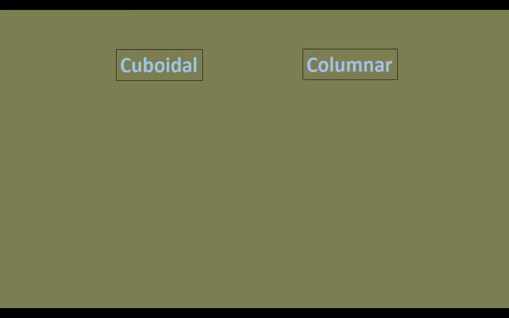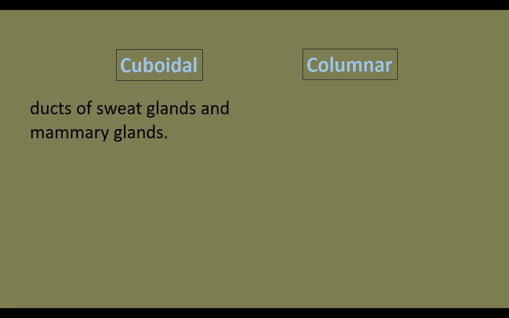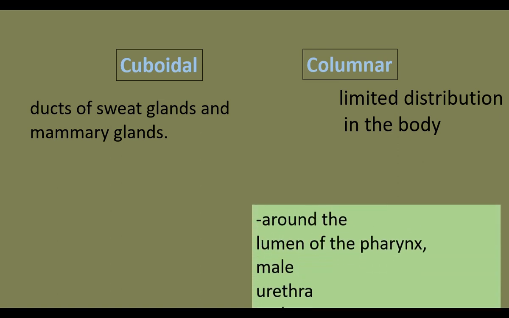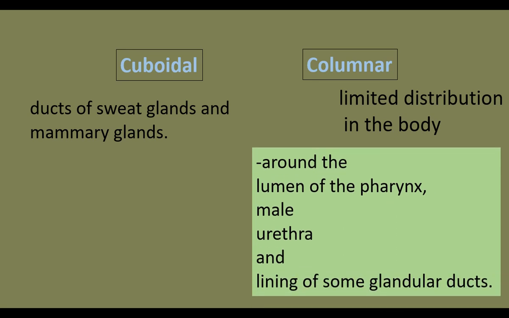Cuboidal epithelium is made up of multi-layered cube-like cells. It is found in the ducts of sweat glands and mammary glands. Stratified columnar epithelium is limited in distribution in the body. It is found around the lumen of the pharynx, male urethra, and lining of some glandular ducts. Lumen is the central space. The central space of the pharynx is called the lumen of the pharynx.